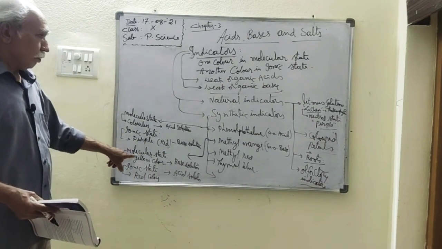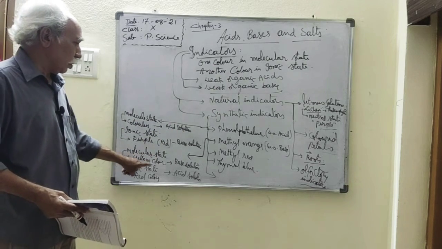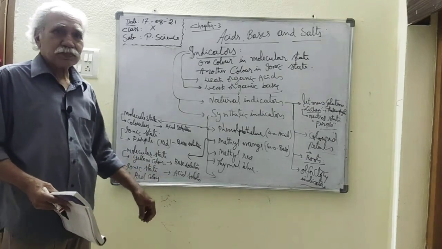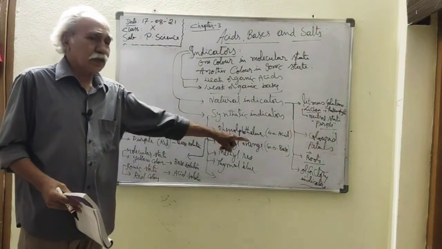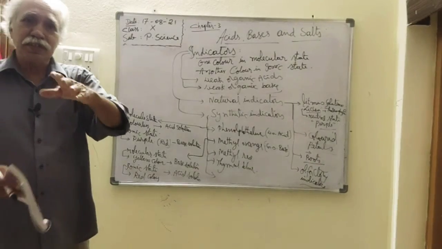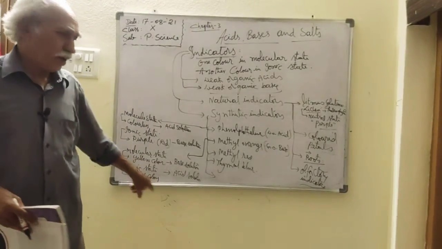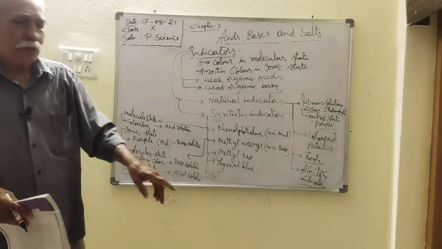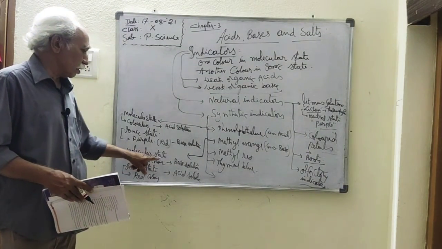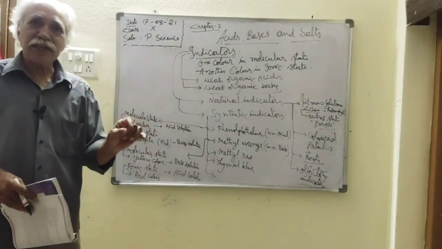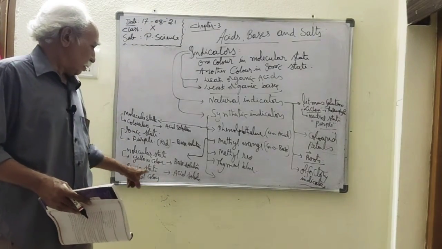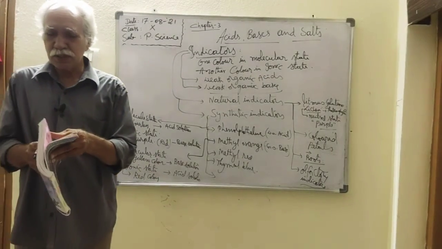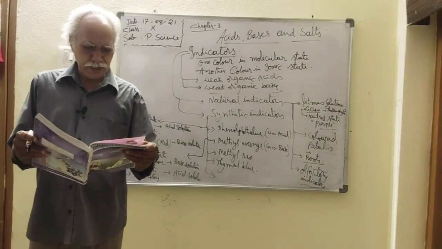Same thing with methyl orange: the molecular state is yellow color, which is a base solution, and the ionic state is red color, acid. Methyl orange is originally a weak organic base. When an acid solution is added, it breaks into ions, so ions mean red color. If I add base solution, it does not divide into ions, so the molecular state is yellow color. So yellow color indicates base solution, and red color indicates acid solution. These are the things we must keep in mind, how to use the indicators.